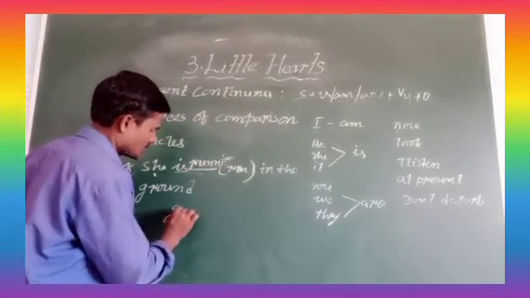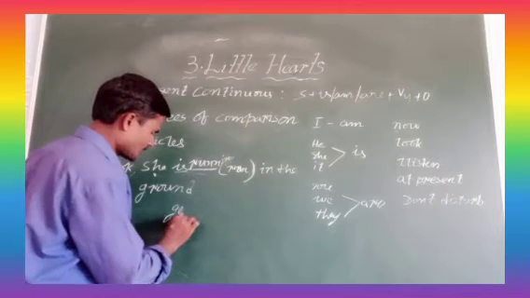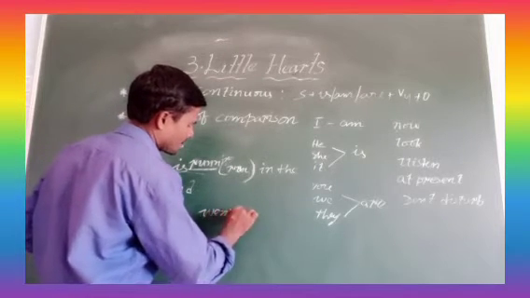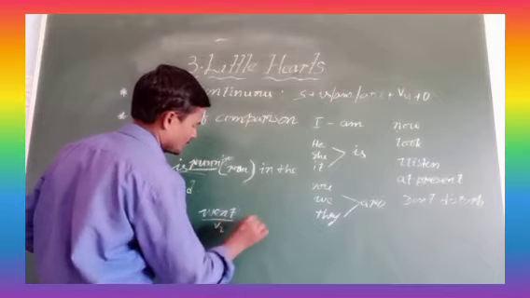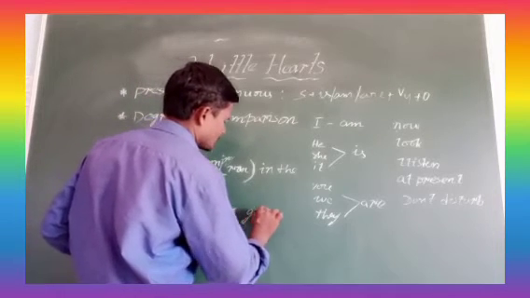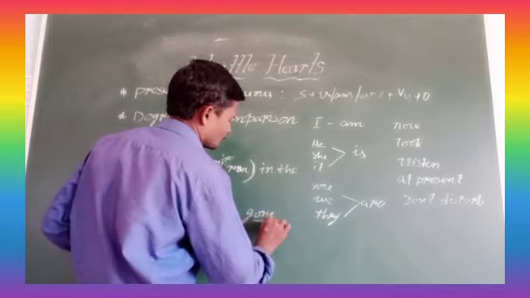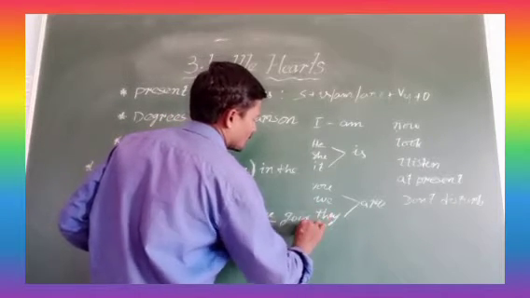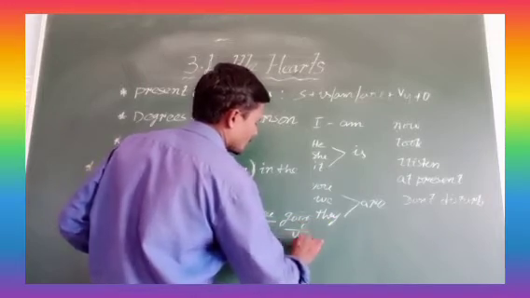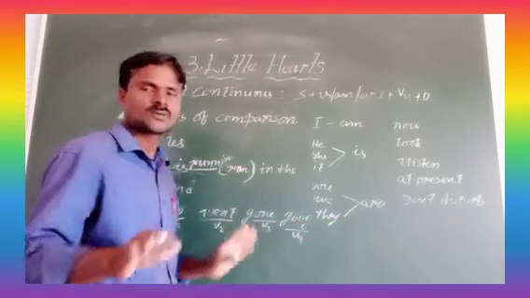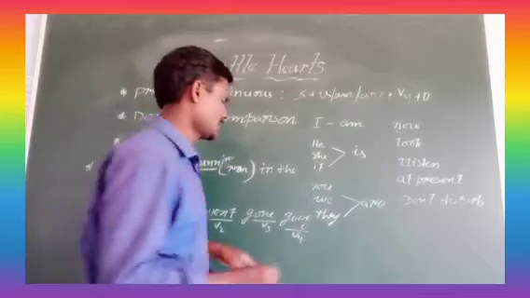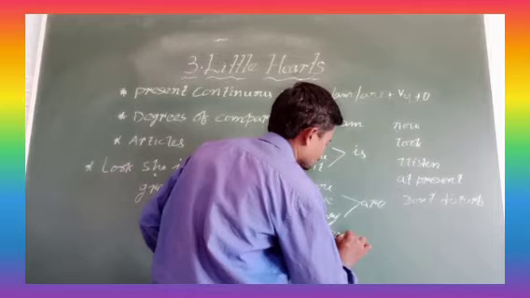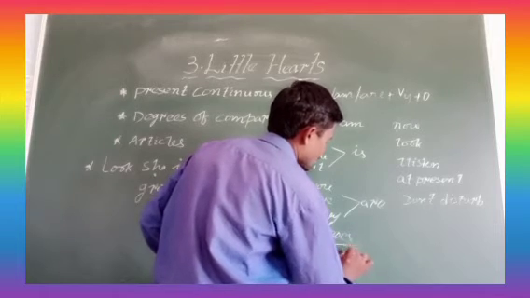Suppose go, this is V1 form. Went is V2 form. Gone is V3 form. Going is V4 form. All V4 forms are ing forms. Next, goes is V5 form.